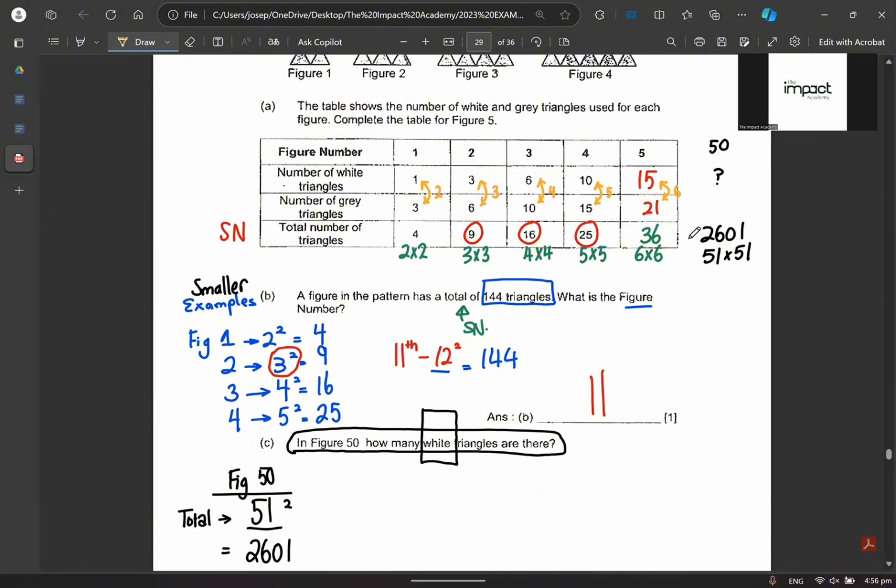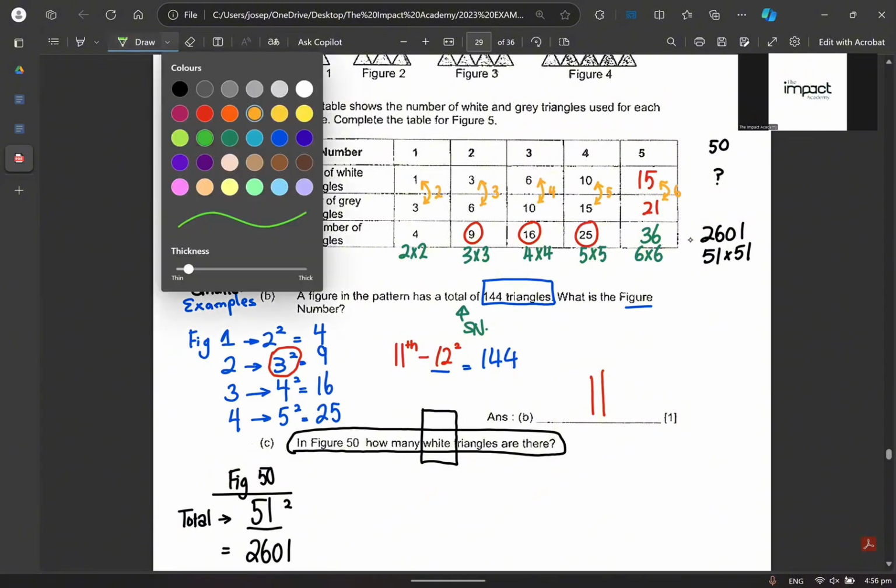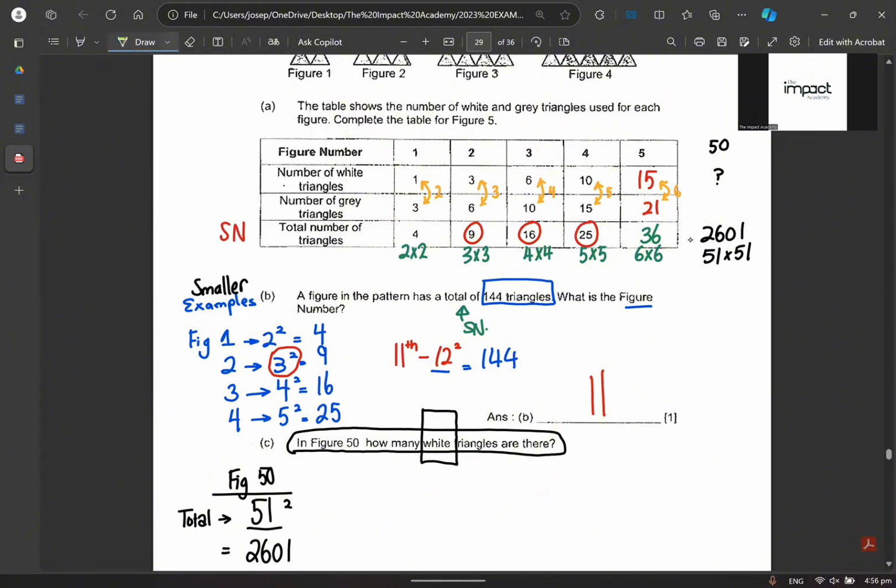What does that mean to you? What is the relationship between the difference here and the number here? What is the relationship between 3 and 2? If you multiply it, it's 6. What is their difference? It's just a difference of 1, right? True? What does that mean to you? What will the difference be for figure 50? What would the difference be for figure number 50?